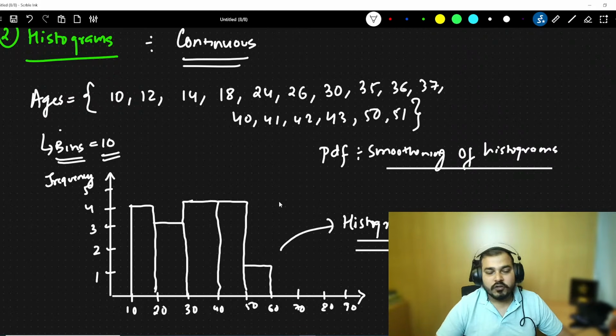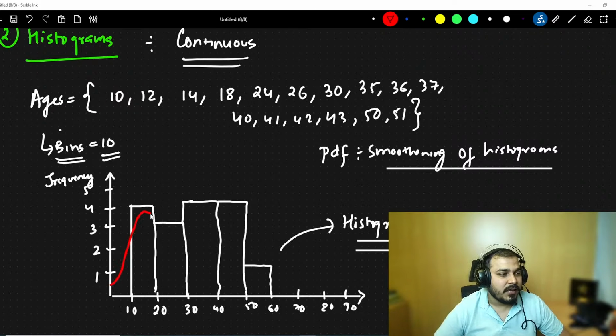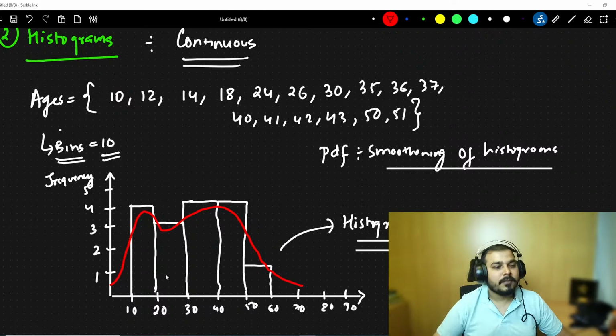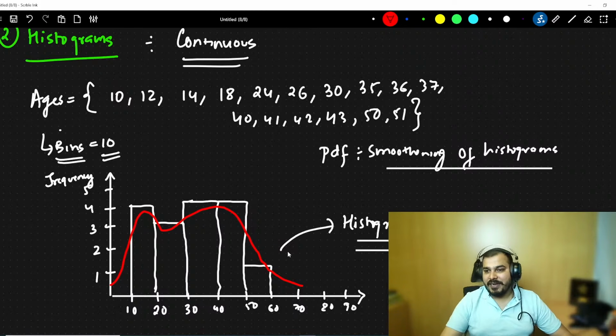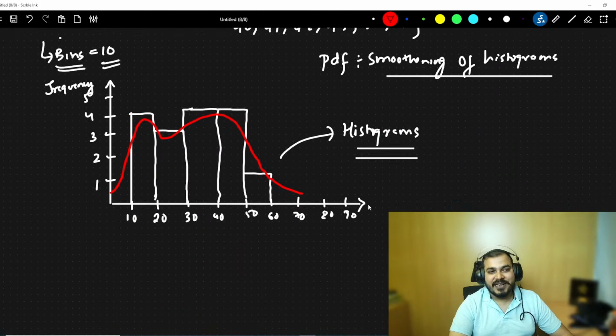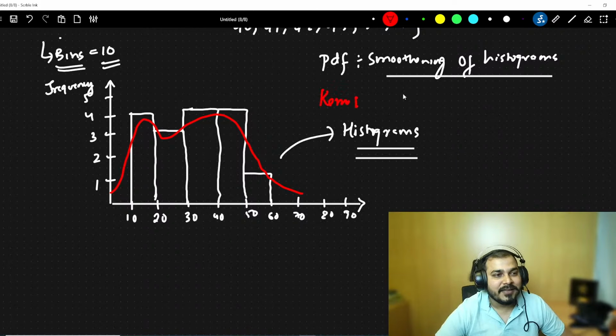Okay. So I'll just tell you one example. If I smoothen this histogram, my PDF function will look something like this. Now you may be wondering, Krish, how is this basically getting created? I'll say that there is something called kernel density estimator.